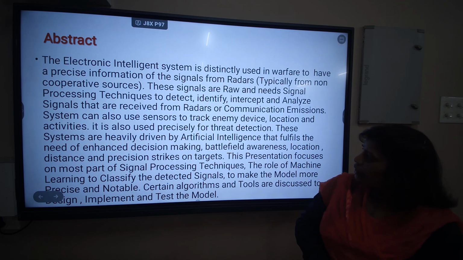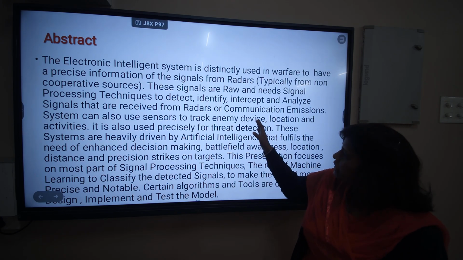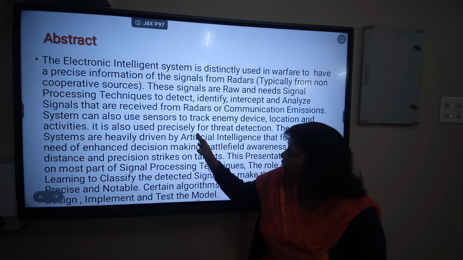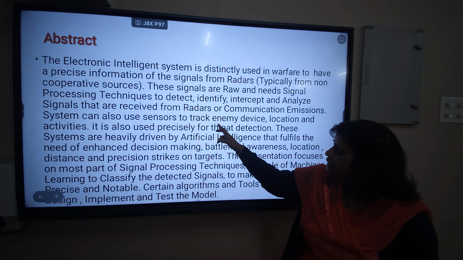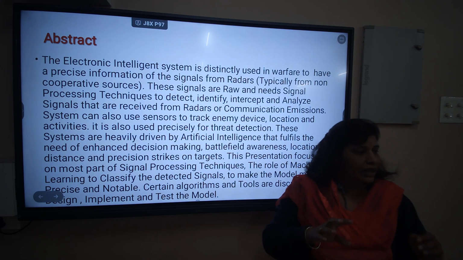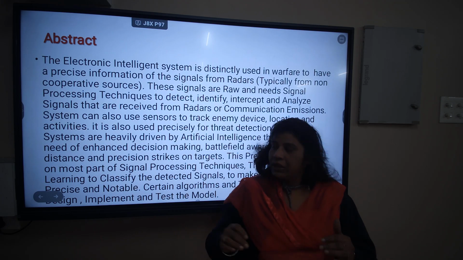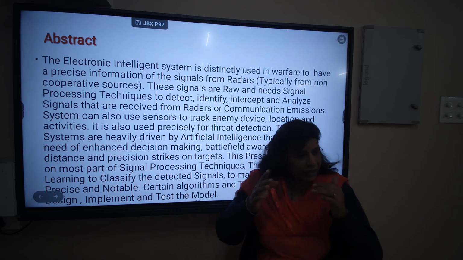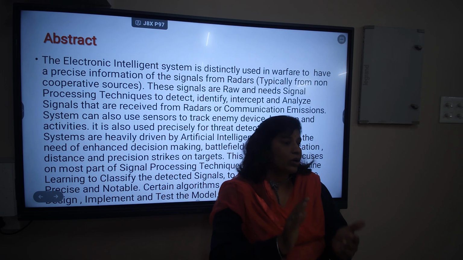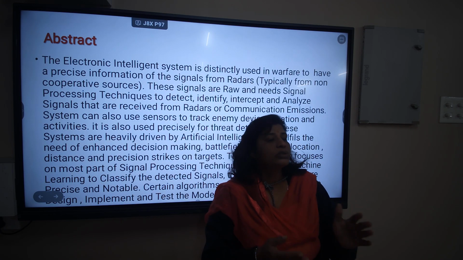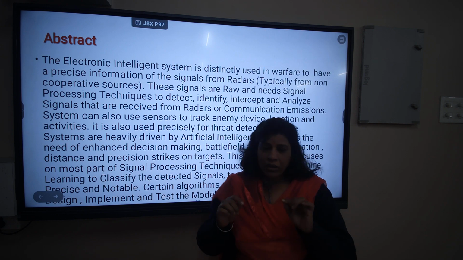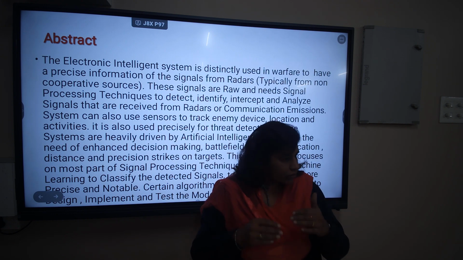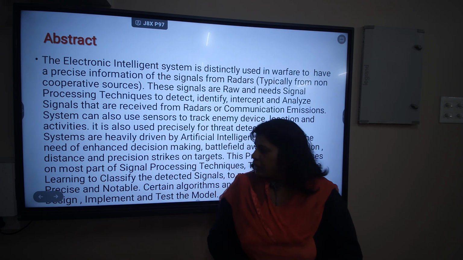These radars or communication emission systems use sensors to track the enemy device. They are used to locate the enemy and target, and take the decision whether to shoot it, move away, or just ignore. So this electronic intelligence system is also capable of taking precise information and making precise decisions.